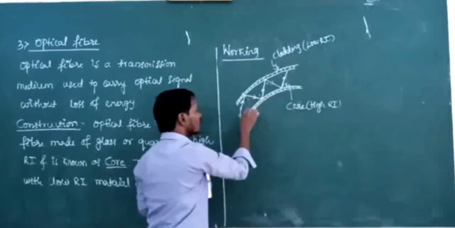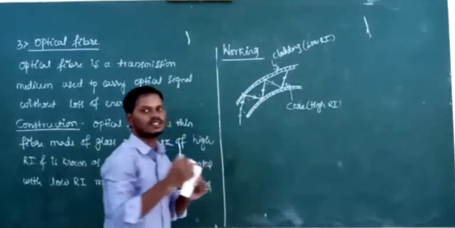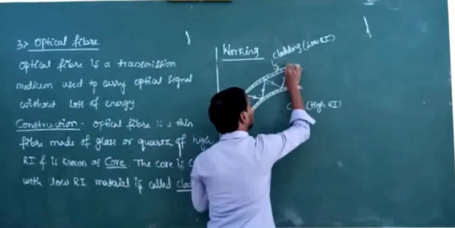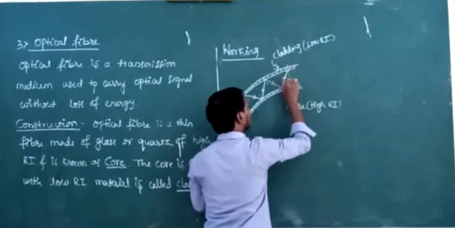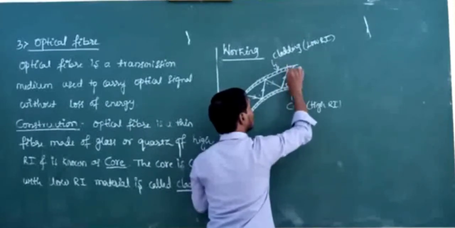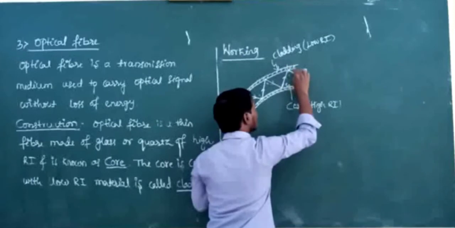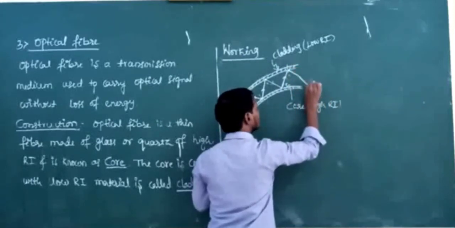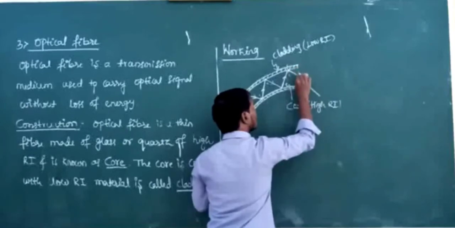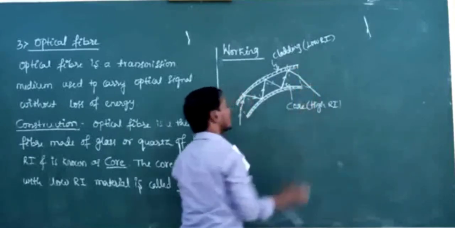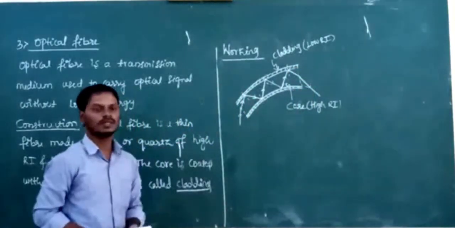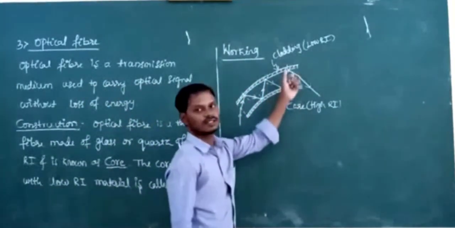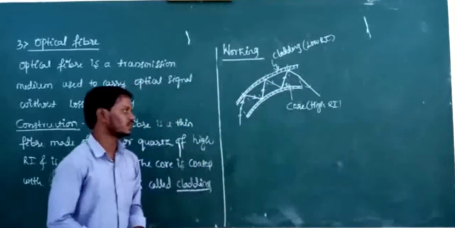So see here, for every point of incidence, the angle of incidence is greater than critical angle. Then for this point of incidence, again the angle of incidence is greater than critical angle. The light emerges out through the other end of the optical fiber without loss of any energy. So it is the working of optical fiber. Here the light undergoes multiple total internal reflections, a number of total internal reflections.